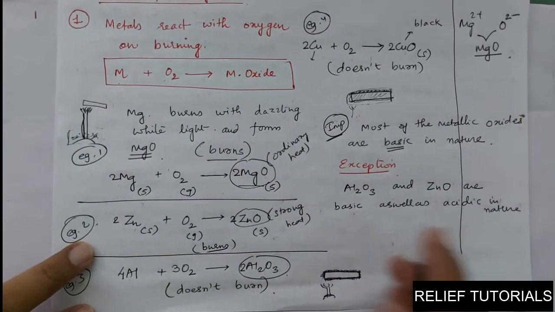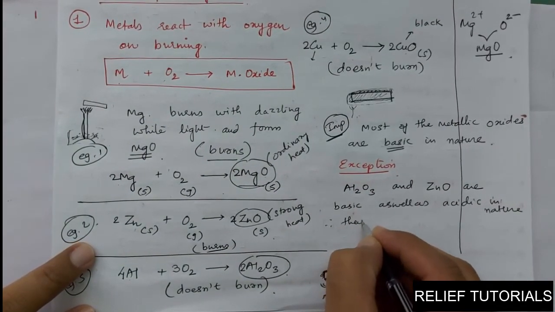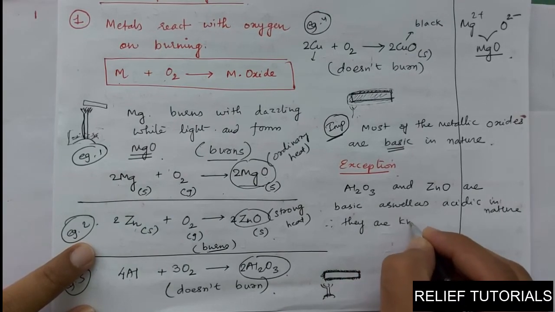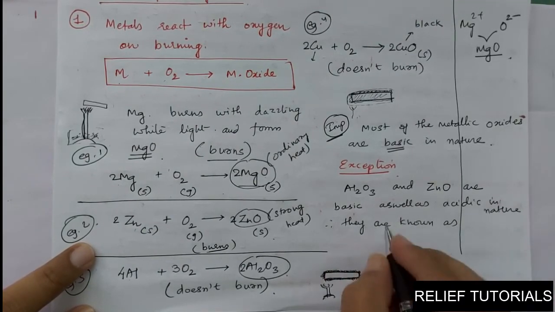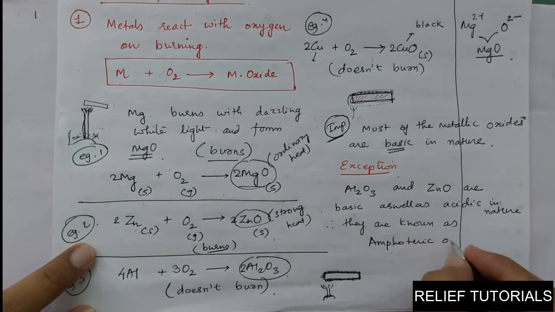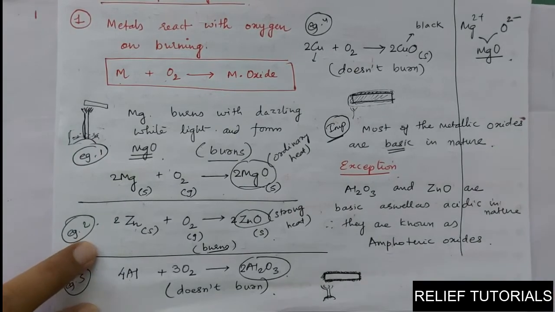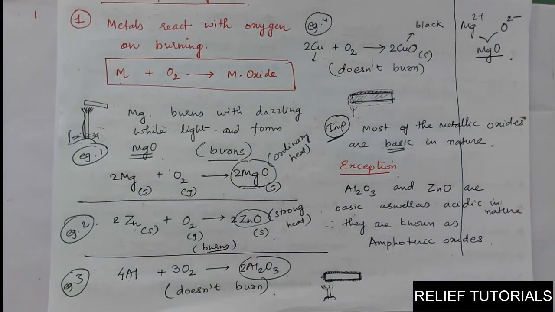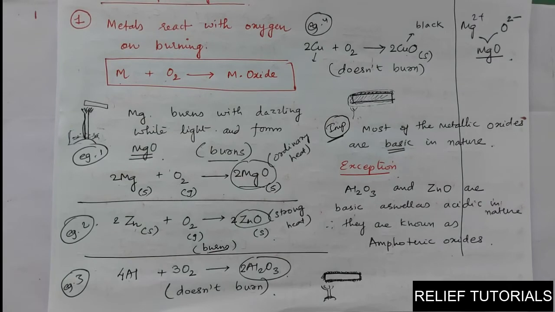Such oxides are therefore known as amphoteric oxides. Zinc oxide and aluminum oxide are amphoteric oxides. We are familiar with this word amphoteric. Amphoteric means the substance which possesses both the characteristics, acidic as well as basic.